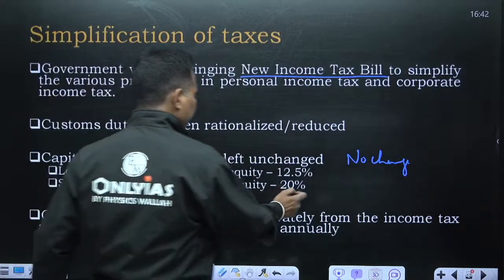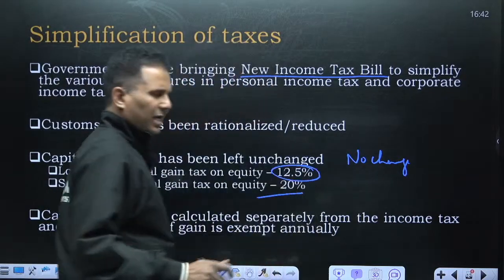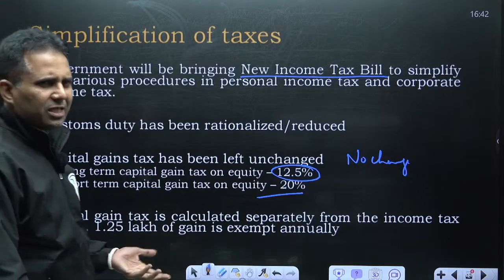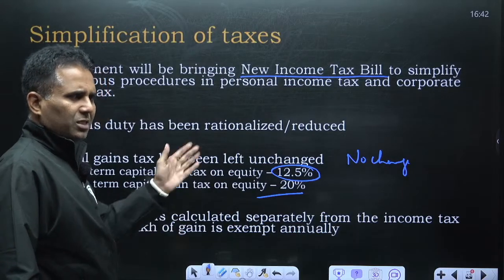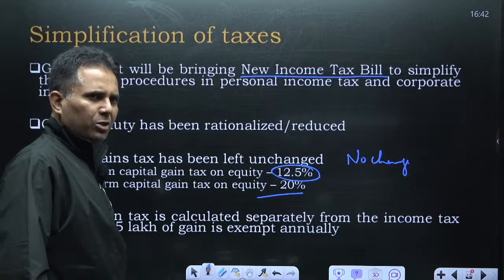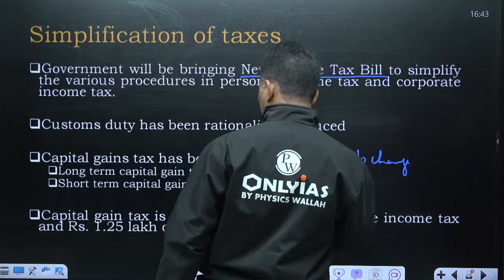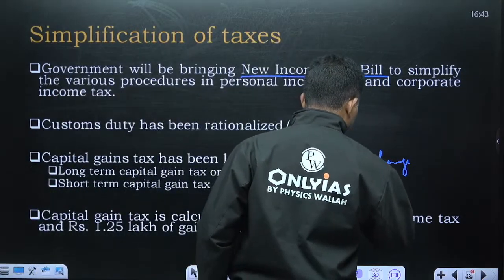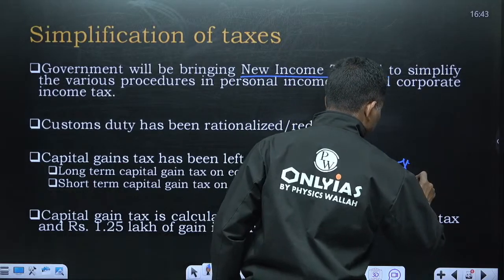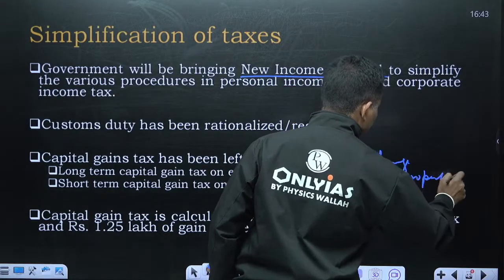So this has been maintained. Earlier the capital gain tax on real estate property and shares was different: 10% was on shares and 20% was on real estate. Now it has been made the same for both shares and property, real estate basically.